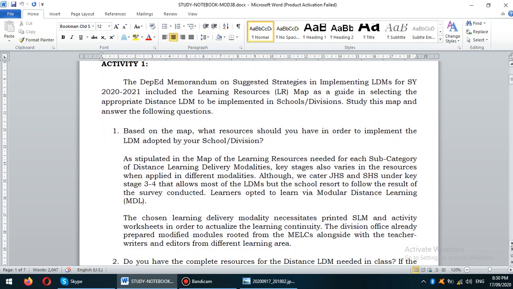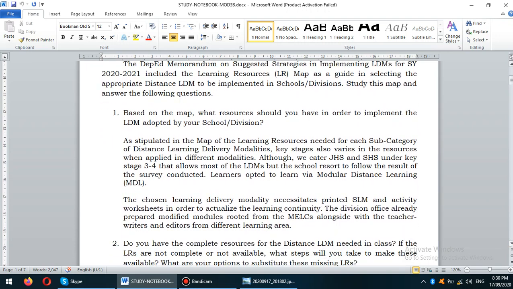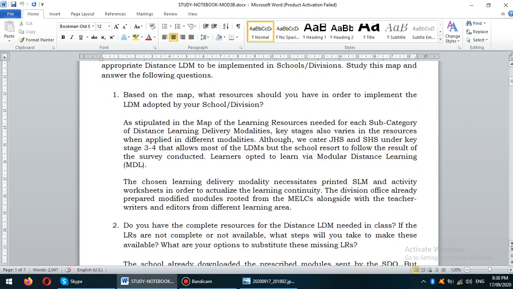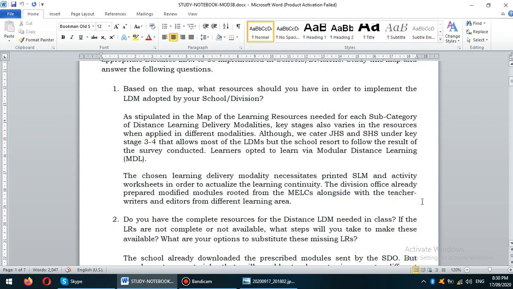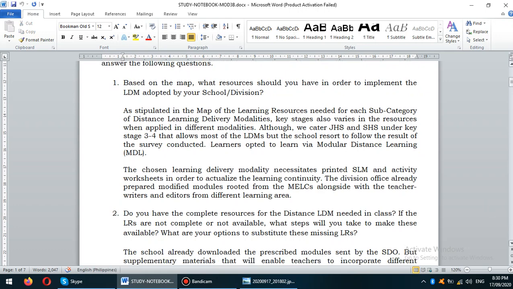Now, for the first question, based on the map, what resources should you have in order to implement the LDM adopted by your school and division? You need to be sure on what modality your school or division will be implementing. It can be modular distance learning or online distance learning or a combination of the two, but there are no face-to-face interactions for this school year as mandated by the government. Now, this would be my sample answer in question number 1.